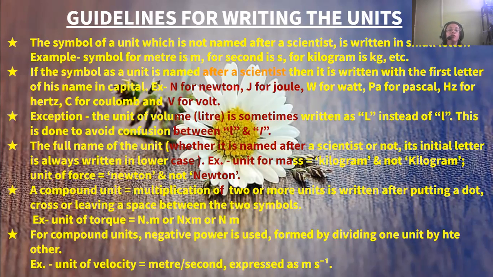Then the full name of a unit, whether it is named after a scientist or not, has its initial letter written in lowercase.